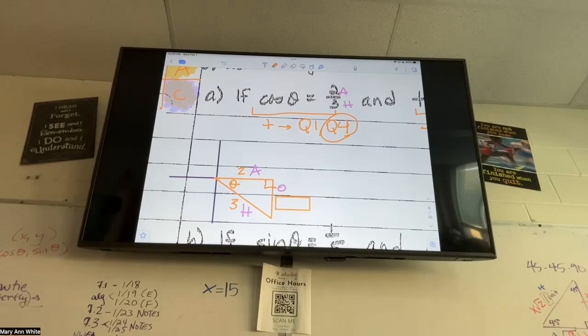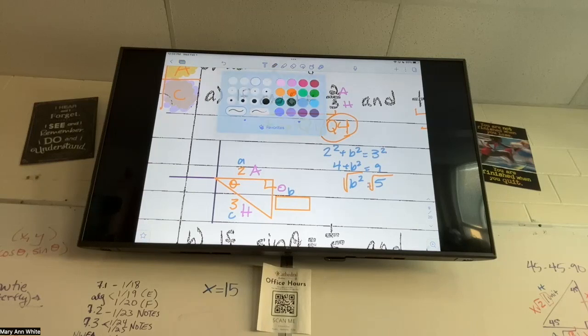Could you find it? Yeah, Pythagorean theorem. If you need to, don't be afraid to label A, B, and C for your Pythagorean theorem. I know I've got a lot of labels on all of these sides. If you don't want to use it, you don't have to. Just don't forget you can. 2 squared plus B squared equals 3 squared. 2 squared is 4. 3 squared is 9. Minus 4, I get B squared equals 5. And then we'll square root both sides. B equals square root 5.